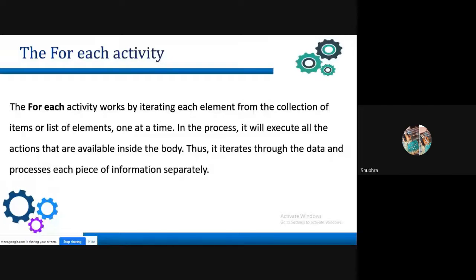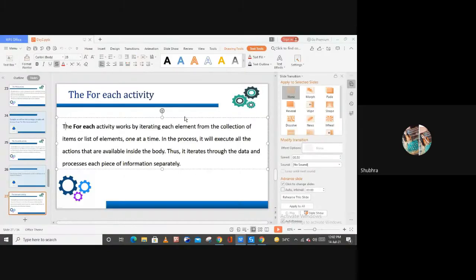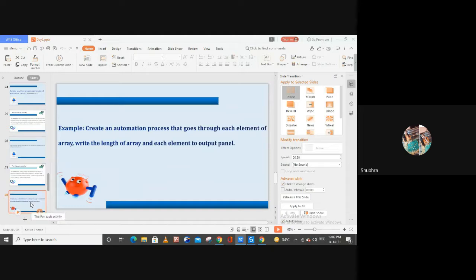So basically, what is the for each activity? The for each activity basically enables you to step through an array, list, data tables, or other types of collections, right? So that you can iterate through the data and process each piece of information individually. Right, so this is your for each activity. Now let me show you the example of the for each activity.